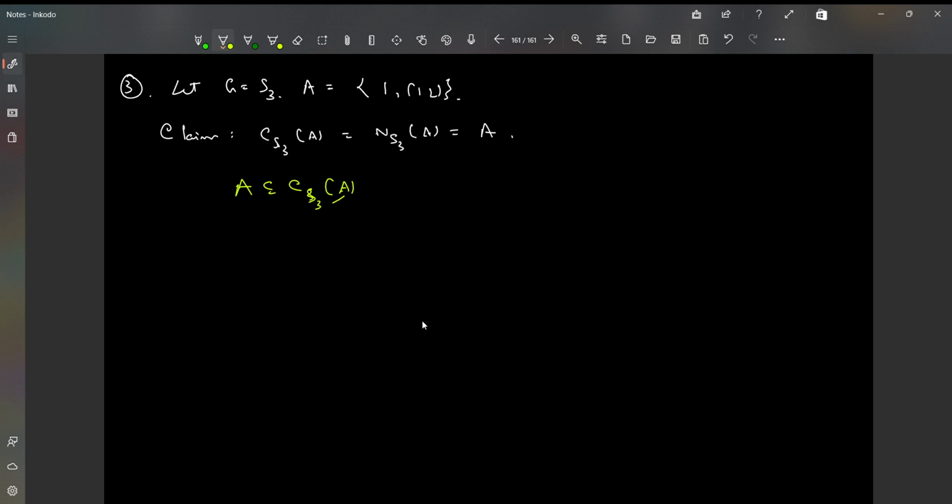Now recall what Lagrange's theorem says. I am not proving it right here. I guess I have proved Lagrange's theorem in one of my previous lectures in the playlist.